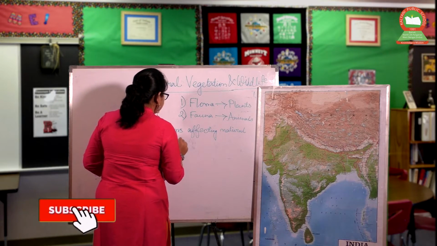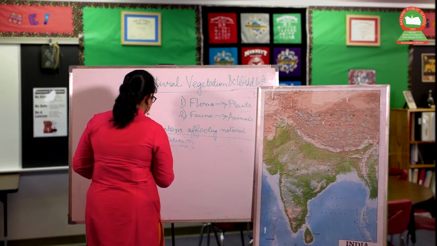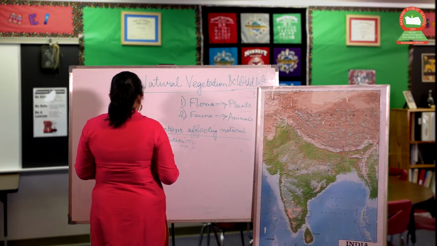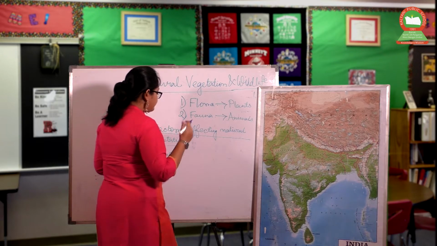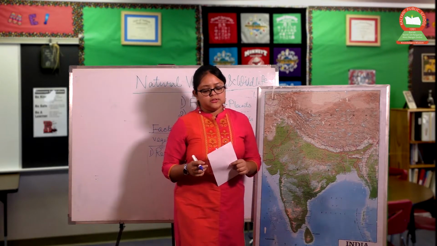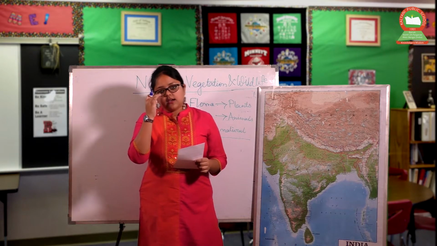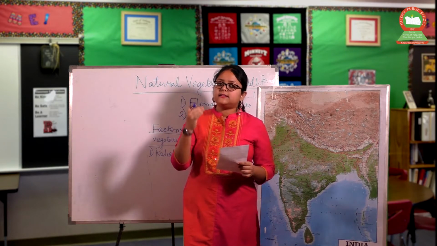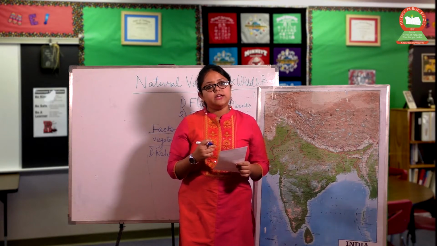And there are various factors which are affecting the natural vegetation of any region. The first is relief. How is relief affecting the natural vegetation? The first will be the land type. If it is a hill slope, then the plants will be different, the vegetation structure will be different.